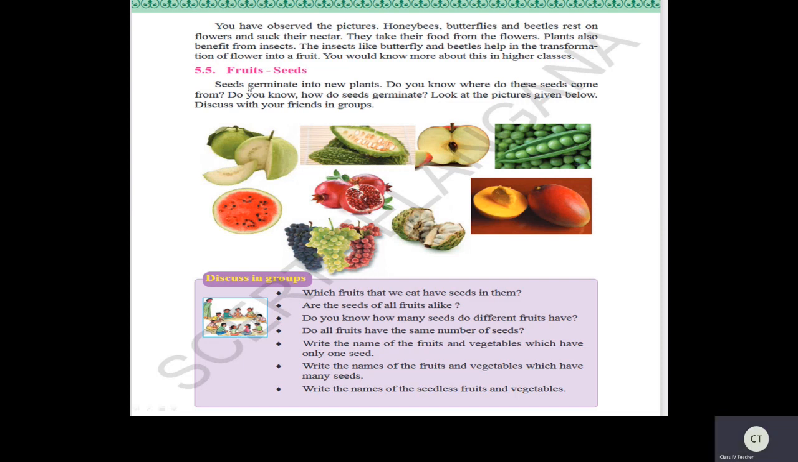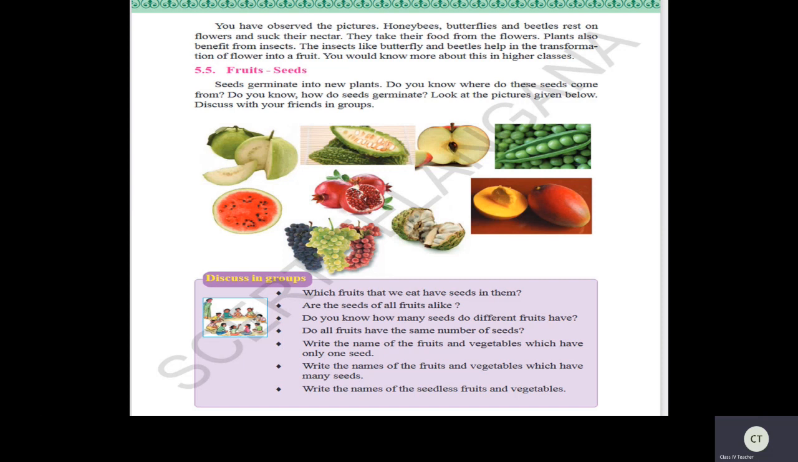Now let us see about our new topic, that is fruits and seeds. Now see here, seeds germinate into a new plant. All these things you know, children, right? So today, one more thing you have to do: take any seeds from your kitchen. It may be coriander or fenugreek, that is menthulu. Take a few seeds and just sow them in the soil. You can soak them first and then sow them in the soil.